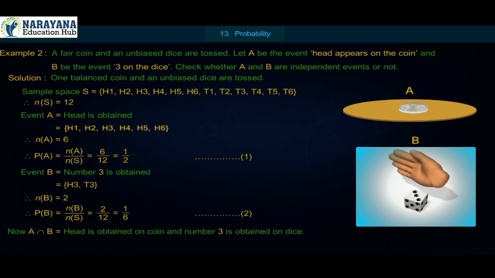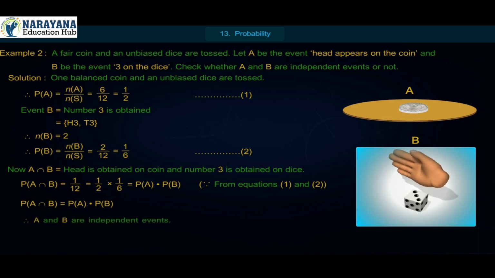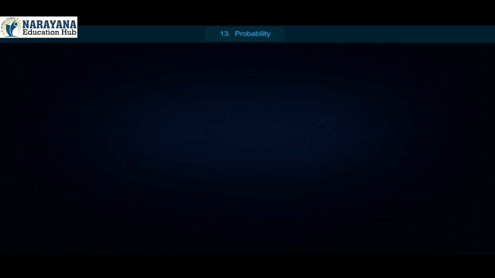Now, A intersection B is equal to head is obtained on coin and number 3 is obtained on dice. Therefore, P of A intersection B is equal to 1 upon 12, which is equal to 1 upon 2 into 1 upon 6, which is equal to P of A into P of B, from equations 1 and 2. Therefore, P of A intersection B is equal to P of A into P of B. Therefore, A and B are independent events.